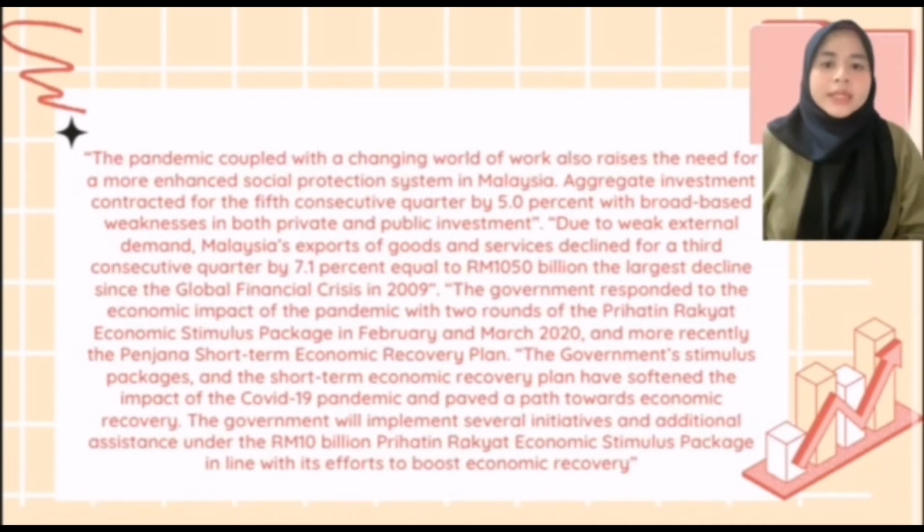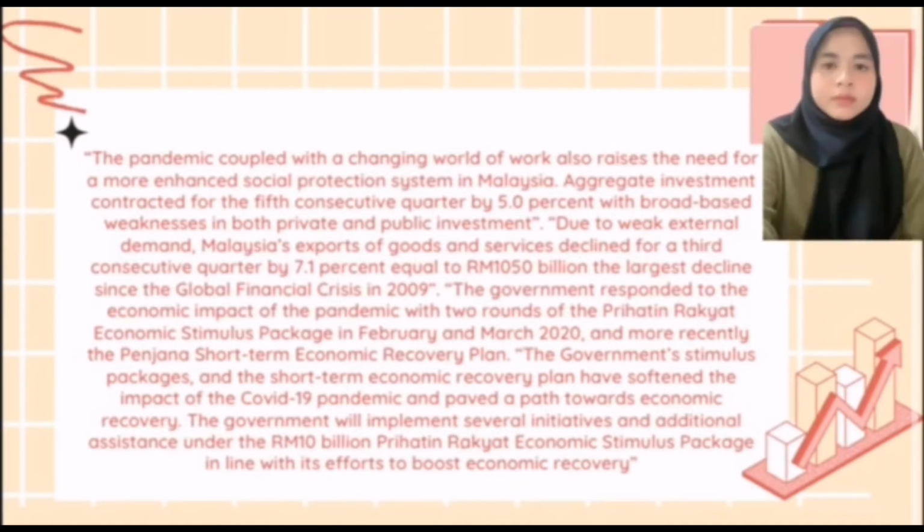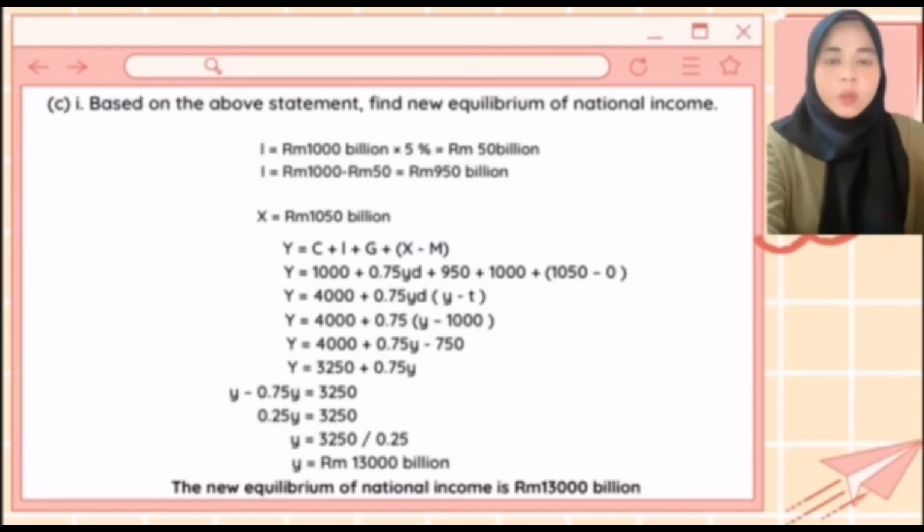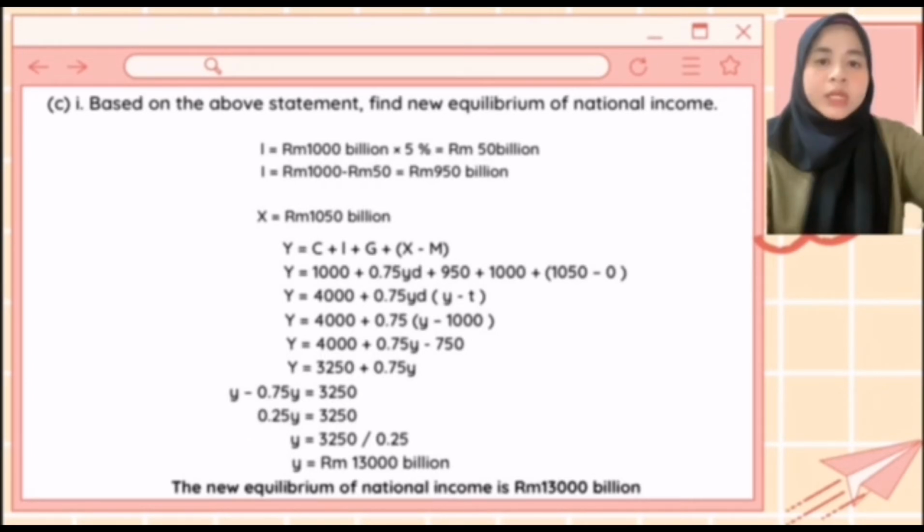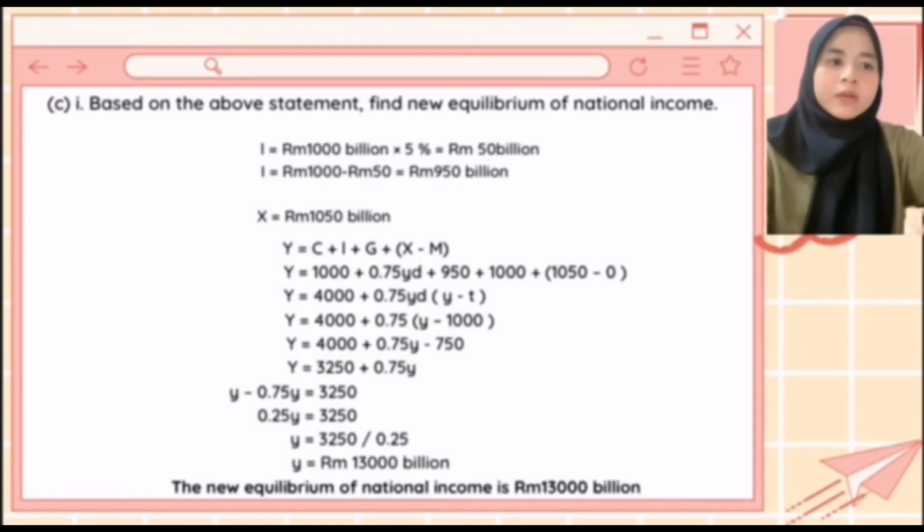You can see on the slide right now, this is the statement for question C1. Based on the statement, we need to find the new equilibrium of national income. The key point that we get from the statement is that investment decreased by 15% and X equals 1,015 billion ringgit Malaysia.